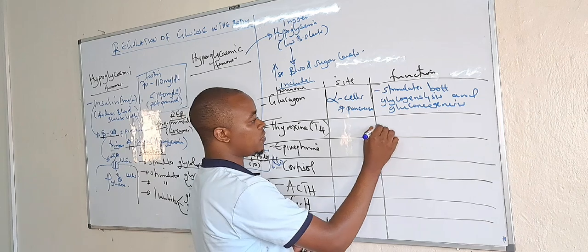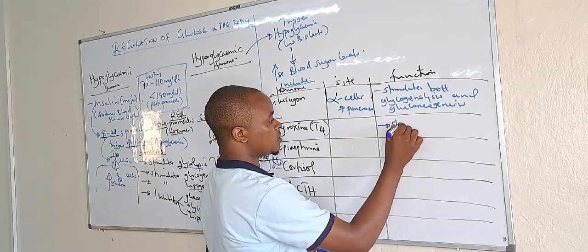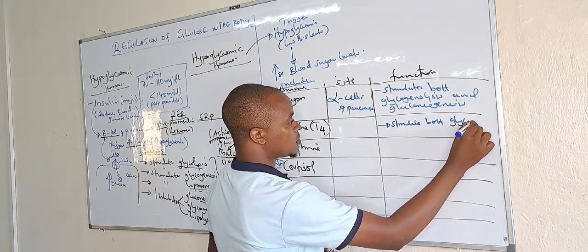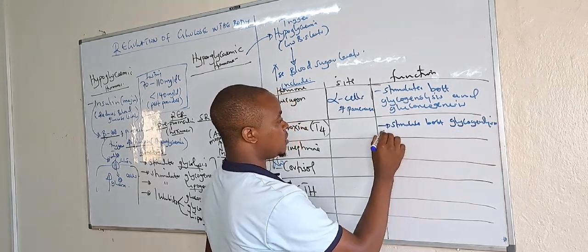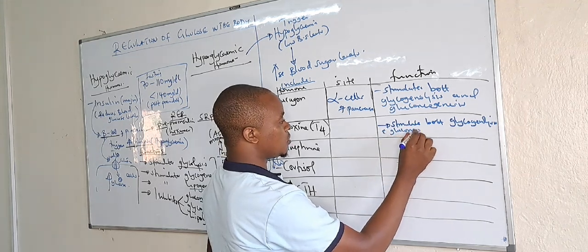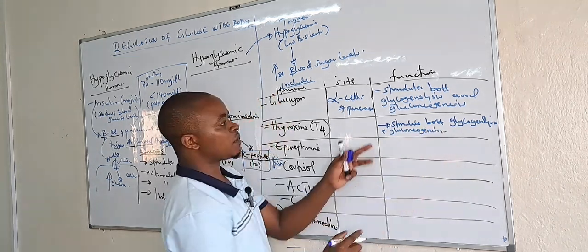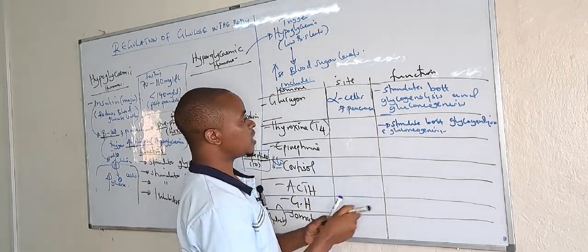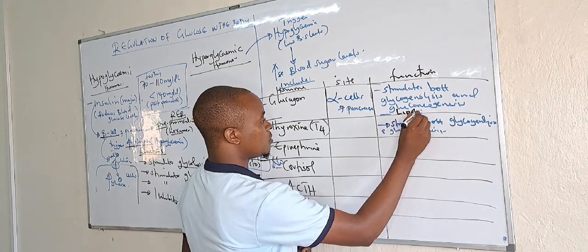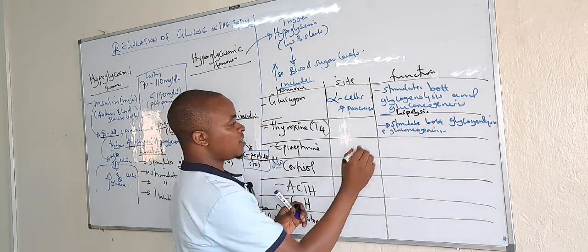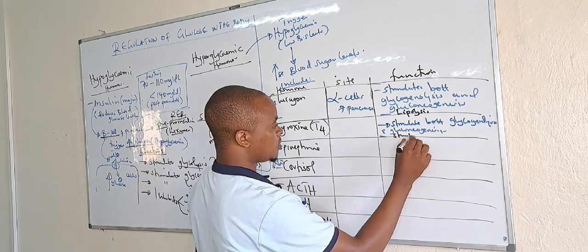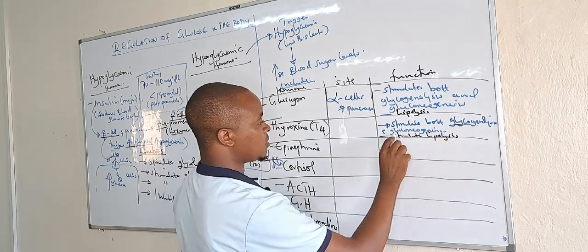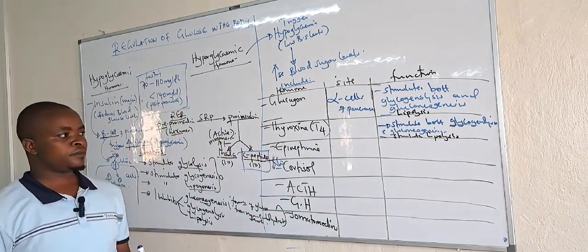Thyroxine also stimulates both glycogenolysis and gluconeogenesis. But let us not forget about this one, it can also stimulate lipolysis. Glucagon can also stimulate what? Lipolysis. Even this can stimulate lipolysis, apart from glycogenolysis and gluconeogenesis. Are we together?